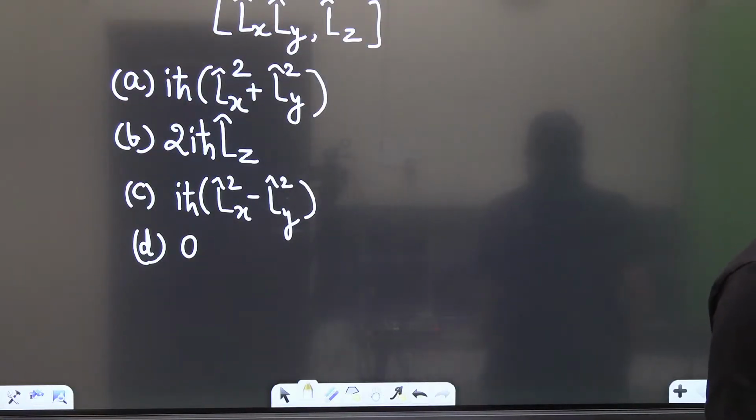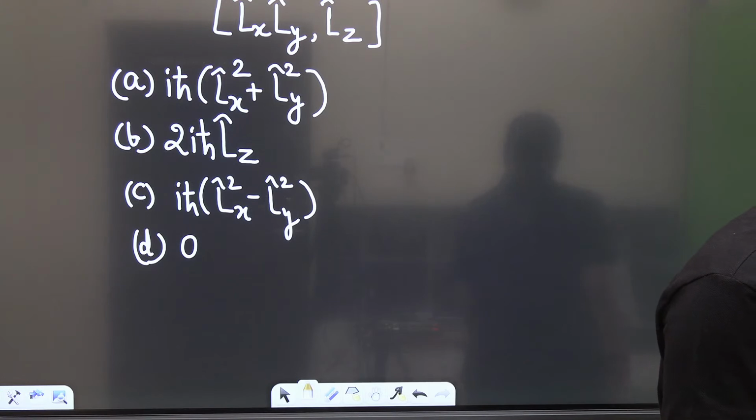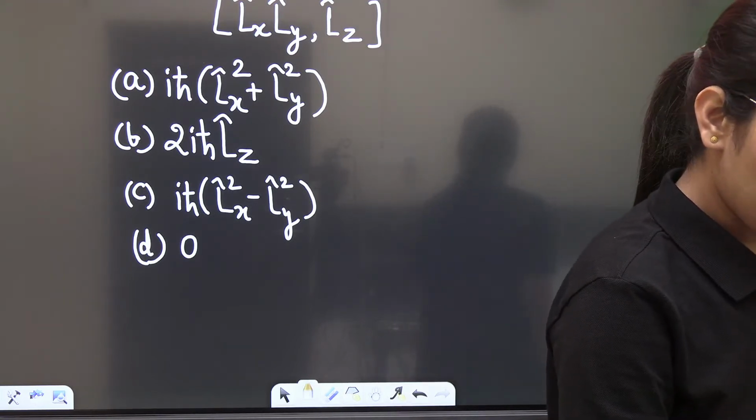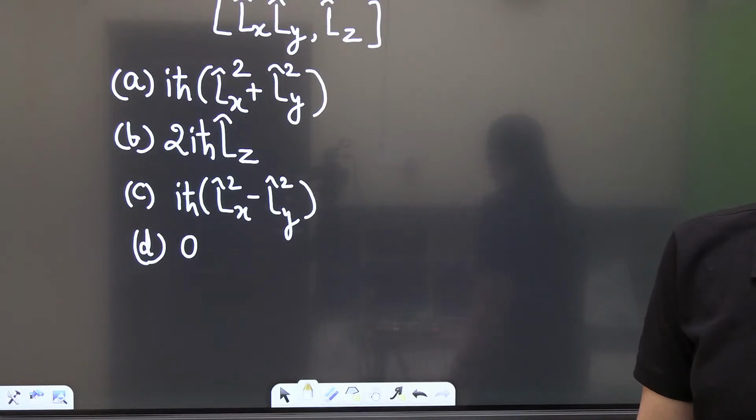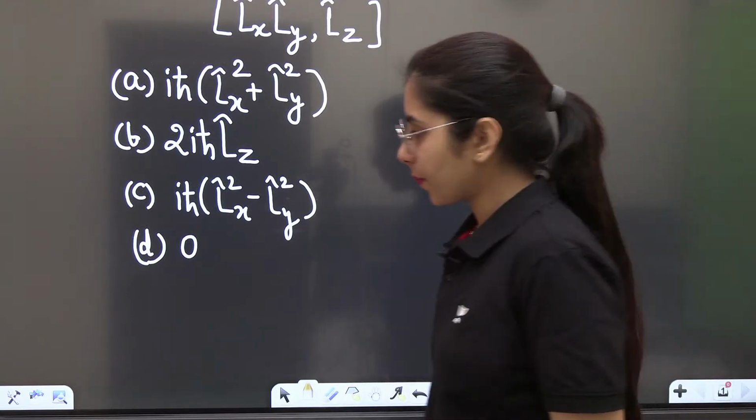Everybody just check it out and mention what the right answer is according to you. I'm going to check your comments as well. I'm waiting for your reply in the comments. If you know the right answer, just mention it. I will check whether you are giving the right answer or not.